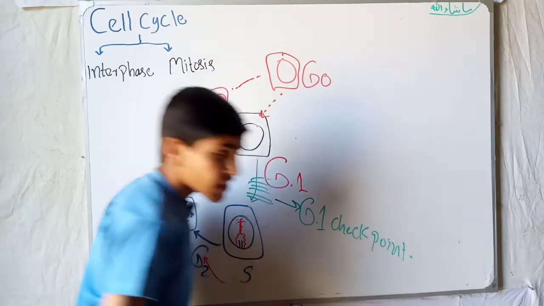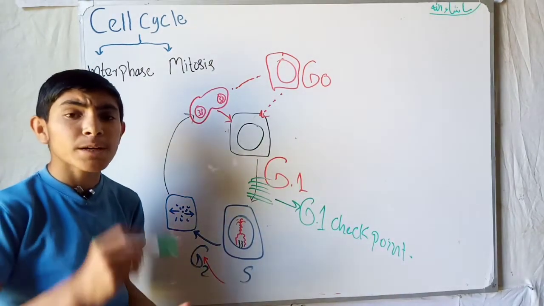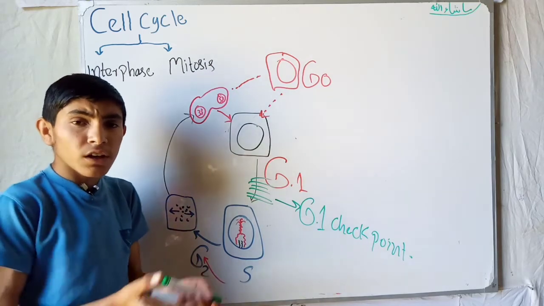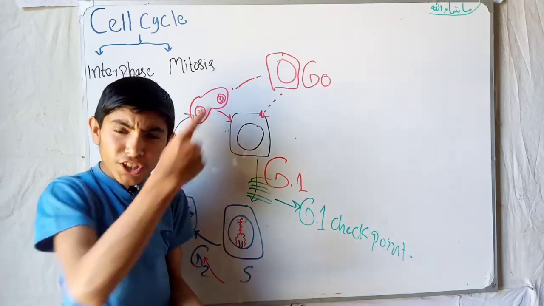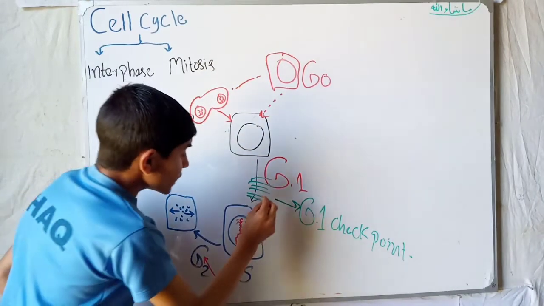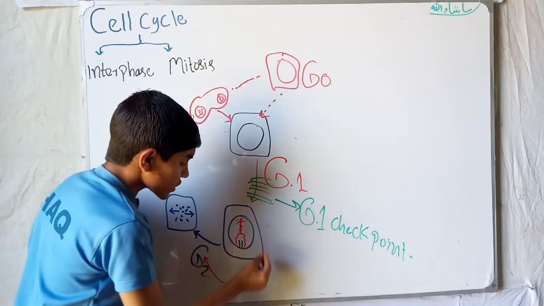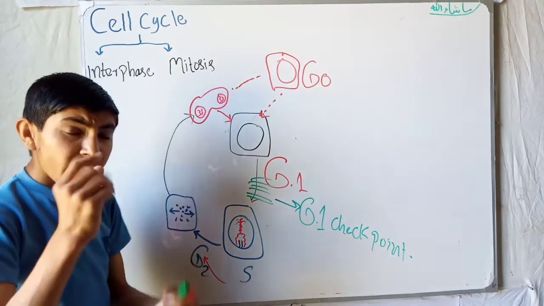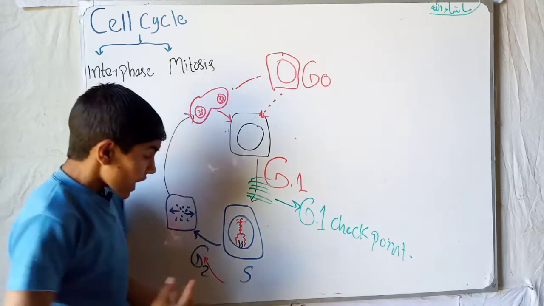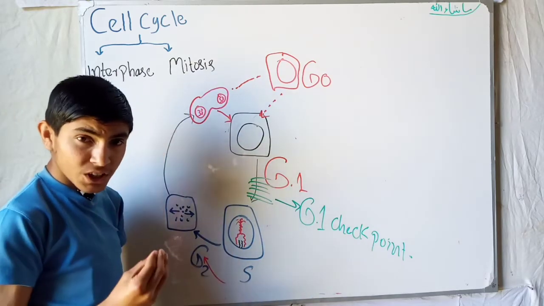At this checkpoint, it is like going to some other country, where the police check our visa card, our nationality. So when the cell reaches this stage to undergo the synthesis phase in order to replicate its genetic material, it also has to be checked first.